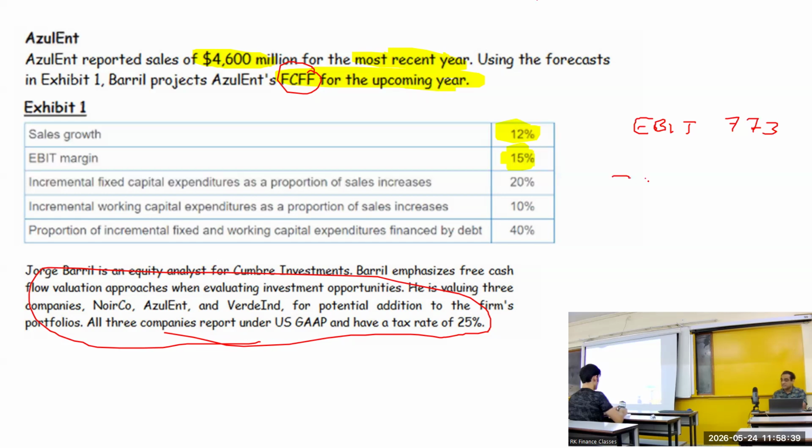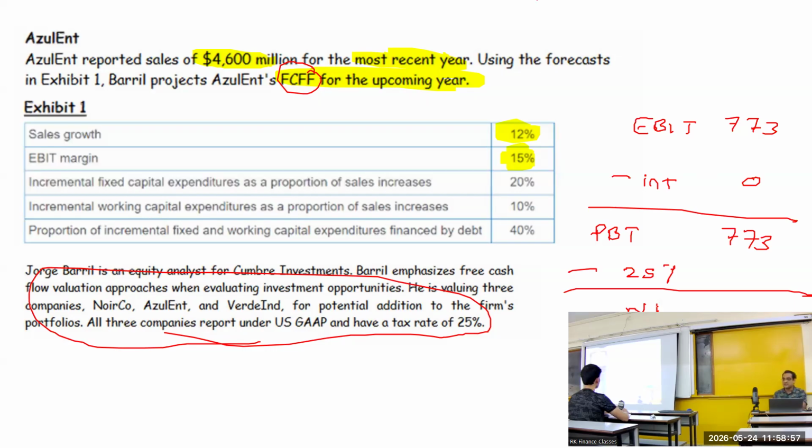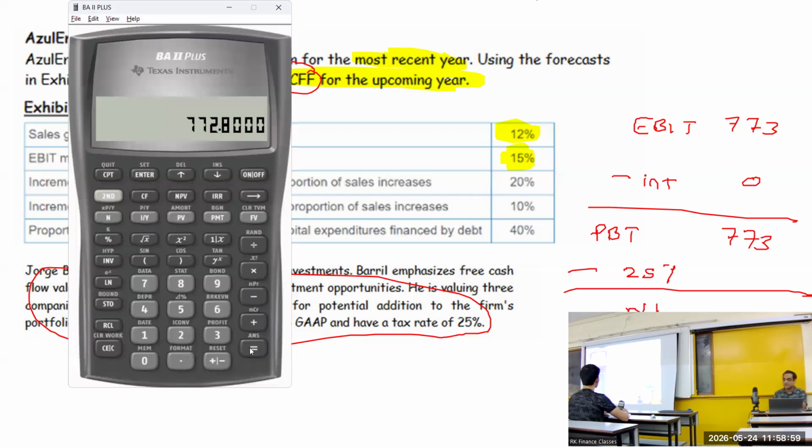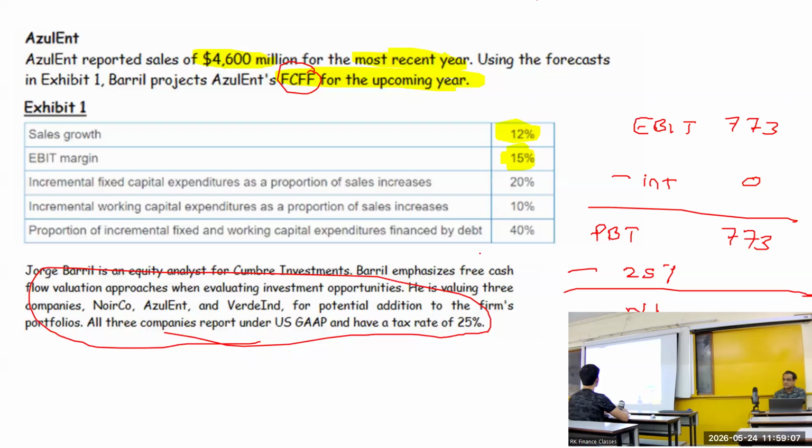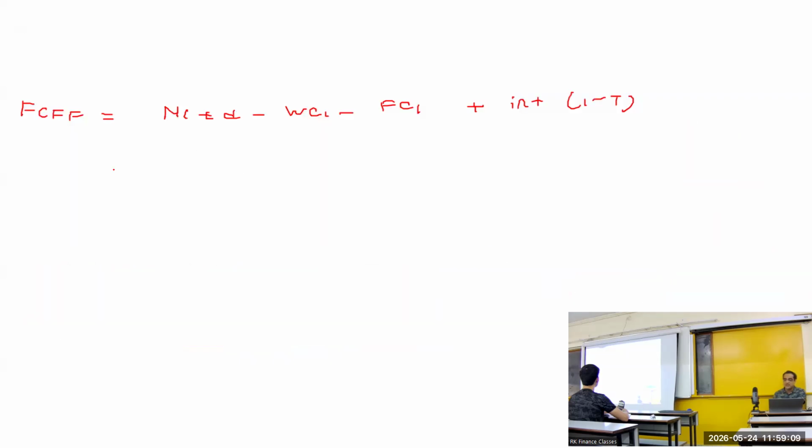Now I'll assume some interest, and that assumption would be basically to assume interest of 0. So you get a PBT of 773. I have to assume some interest, so it's better to assume it's 0 interest. Tax is 25%, so the net income would be 75%. You get 773, subtract 0 interest, you get a PBT, subtract 25% tax, you get a net income of 579, 580. Net income for the next year is 580. Okay, now I guess you guys can go ahead and do it. I'll again pause the recording.